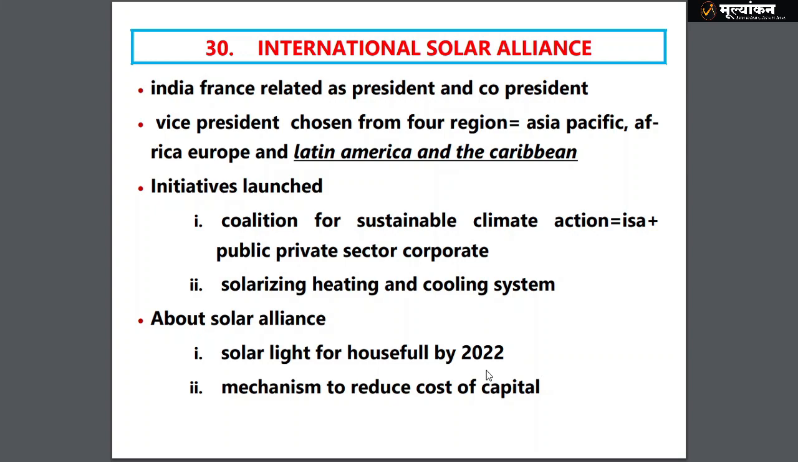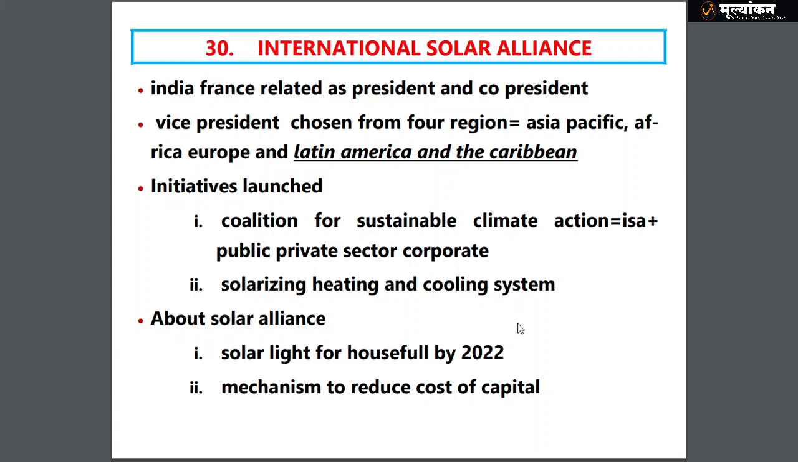Now we have International Solar Alliance, another important current affair that you should remember. It's a joint alliance by India and France, and of course its headquarters is in Gurugram, Haryana. Vice Presidents are chosen from 4 regions: Asia-Pacific, Africa, Europe, and Latin America and the Caribbean is taken as one region. An initiative launched is the Coalition for Sustainable Climate Action. It is with the International Solar Alliance and a public-private partnership, or we can say private individuals or private institutions are also involved in the Coalition for Sustainable Climate Action, an initiative by the International Solar Alliance.